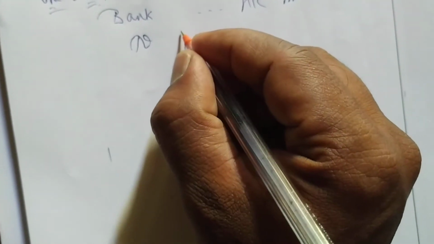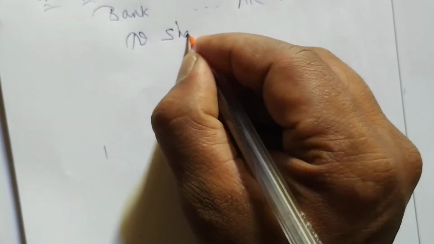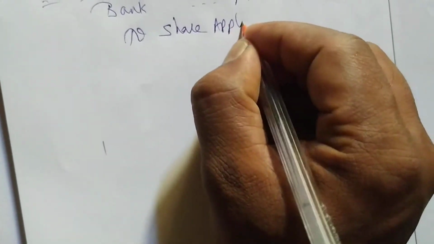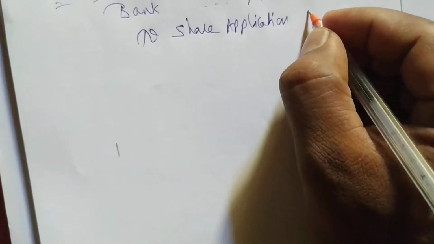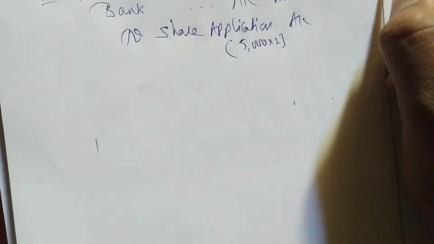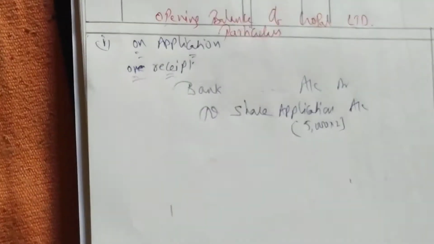Application we will always receive money, so the entry is bank account debtor 2. We are receiving money on share application account. Okay, how much are we receiving? 5000 number of shares into rupees 2, so we are receiving 10,000 rupees. Oh, one more column I have to prepare.